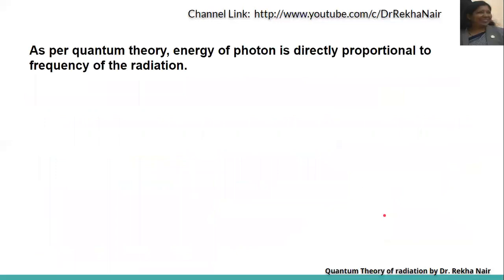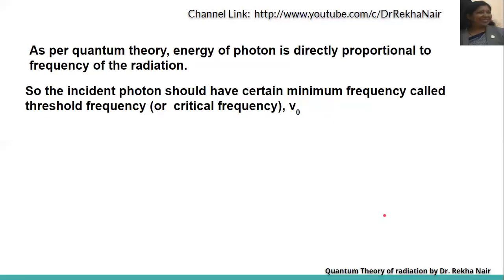As per quantum theory, the energy of a photon is directly proportional to the frequency of the radiation, that is E is equal to h nu. So the incident photon should have a minimum frequency called the threshold frequency. So E is equal to h nu, and if this nu, that is the frequency, is equal to the threshold frequency or critical frequency, then we can say that the electron will be ejected. So we can say that the photoelectric work function, that is W0, is nothing but energy.